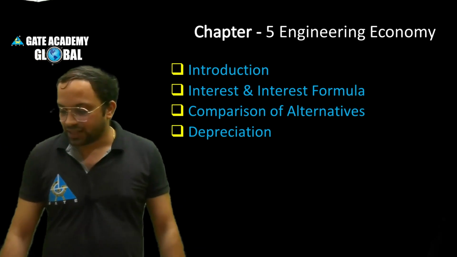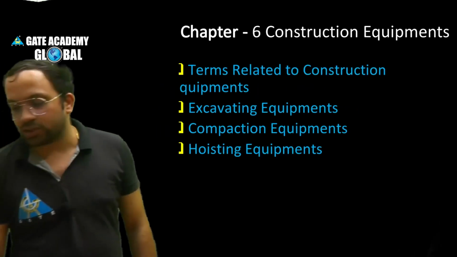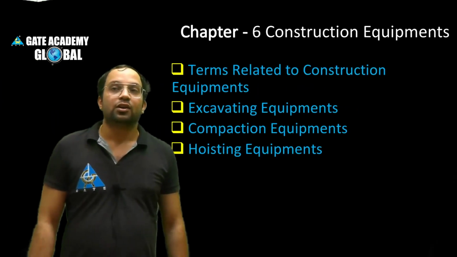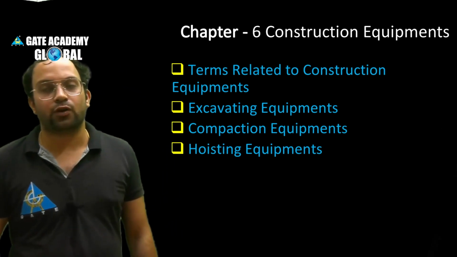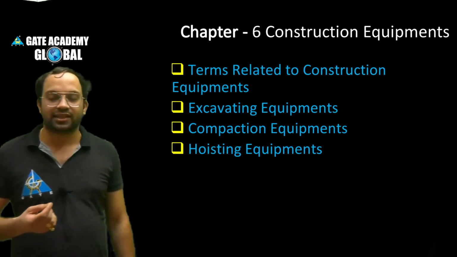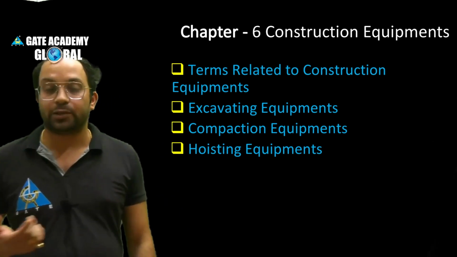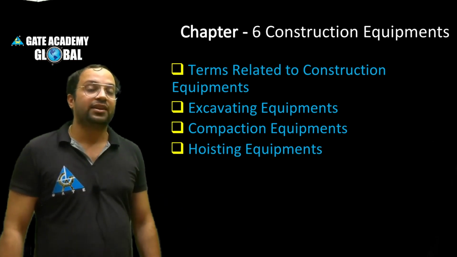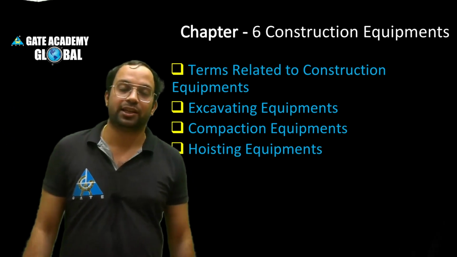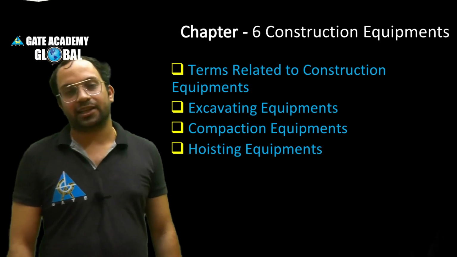And after that the last chapter is about construction equipment. So you should know what is tractive force, what is rim pull. All these things we will study in terms related to construction equipment. After that we will see what is excavating equipment, what are the compaction equipment, and what are the hoisting equipment.